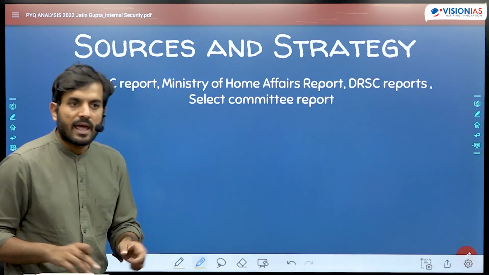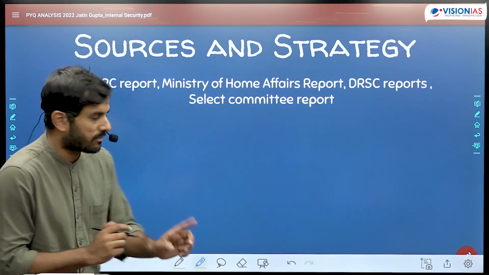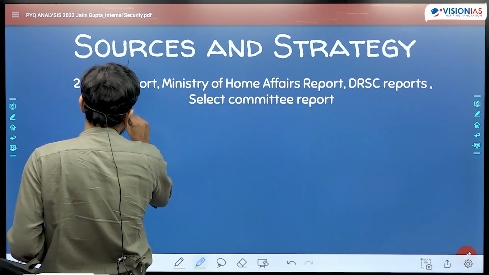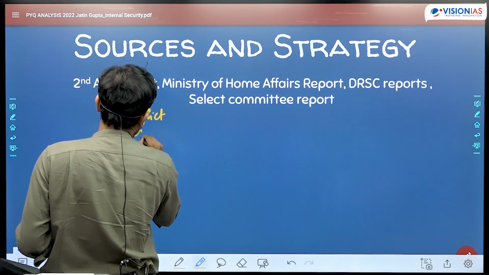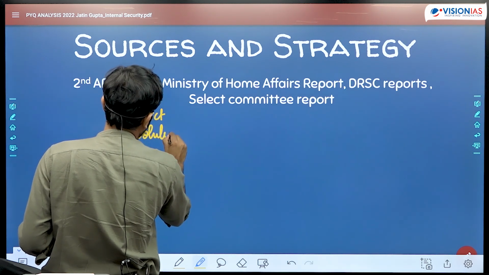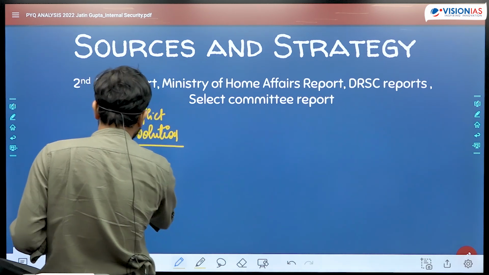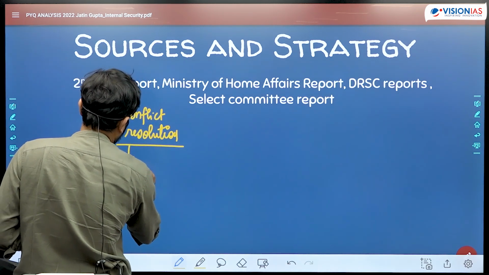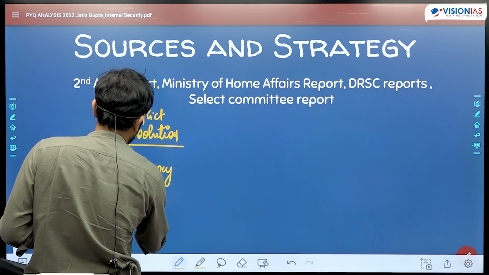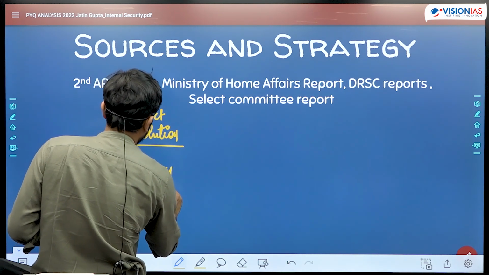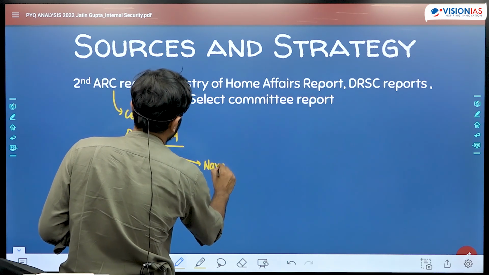The Second ARC report has a specific part dedicated to conflict resolution. The report on conflict management of the Second ARC specifically focuses on insurgency in the Northeast, as well as on Naxalism in India, or left-wing extremism in India.